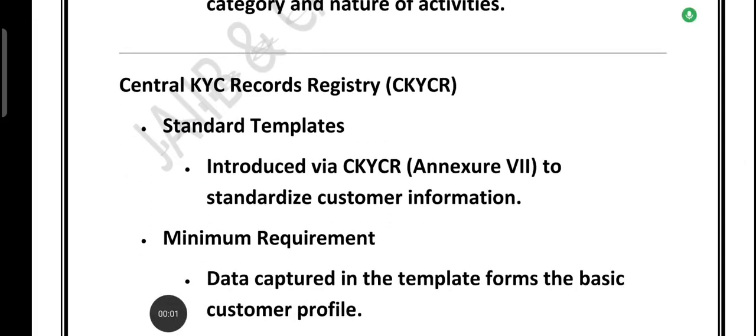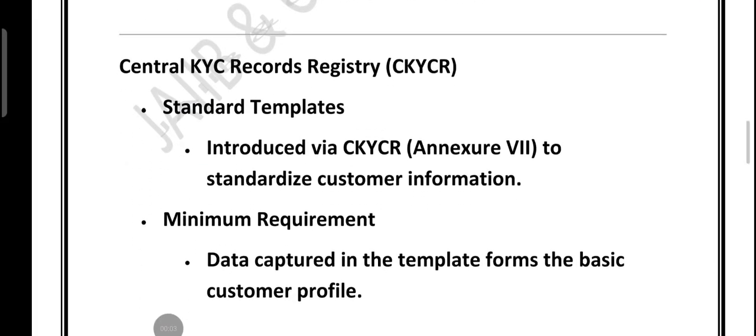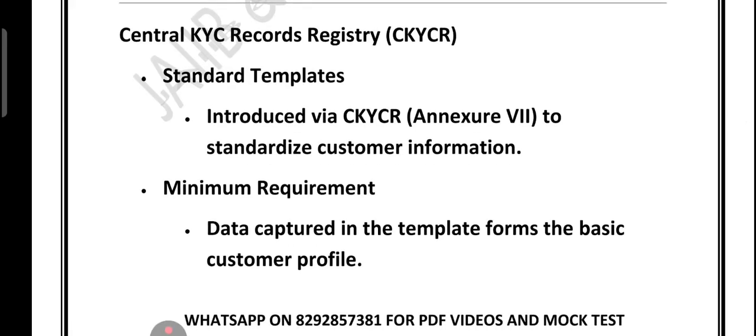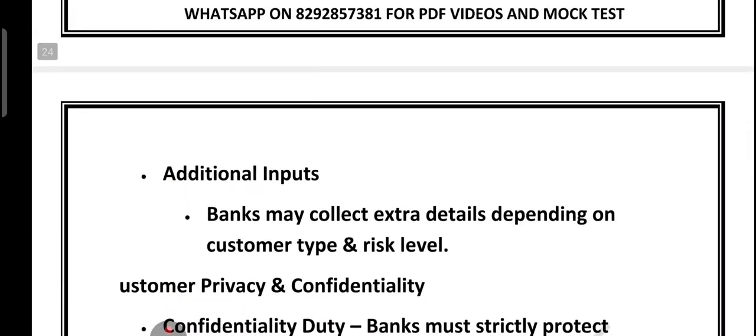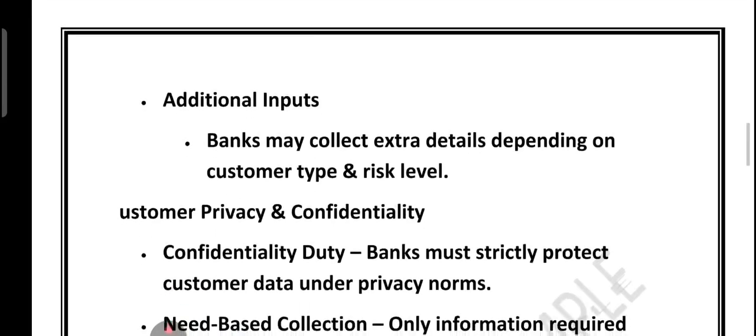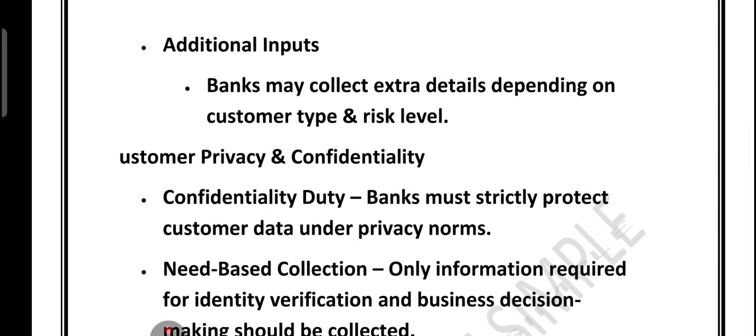Now what are the things under CKYCR, that is called Central KYC Registry. It is a standard template introduced via CKYCR to standardize the customer information. Minimum requirement: the data captured in the template forms the basic customer profile. What are the additional inputs? The bank may collect extra detail depending on the customer type and the risk level. So in short, the bank must profile customers according to the risk using the CKYCR template while adding extra detail for high-risk customers.